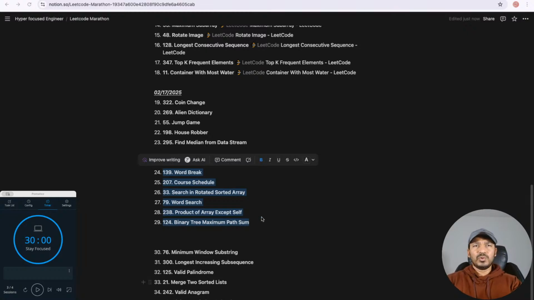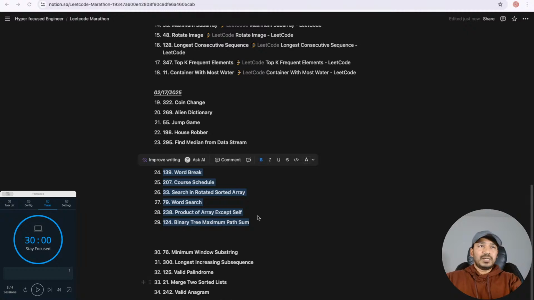These are most probably LeetCode medium tier problems. I am deprioritizing LeetCode easy and LeetCode hard problems. The easy ones I want to cover in one of the sessions, maybe the last session of the series. And LeetCode hard problems have a lower probability of arriving at the interview, except for a few problems which are marked as LeetCode hard but are not actually hard. So yeah, let's start solving.